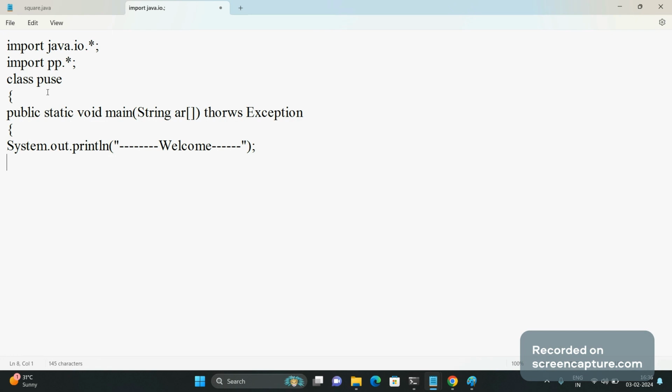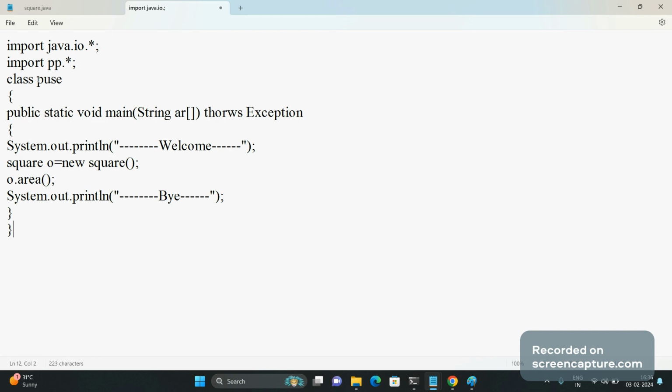Now I want to calculate area of square. If I have imported a package, then I should create an object of square class here, because I need to call a function. So I have created an object of square class and I am calling the method area by using that object. After that I am printing, then close main, close class.